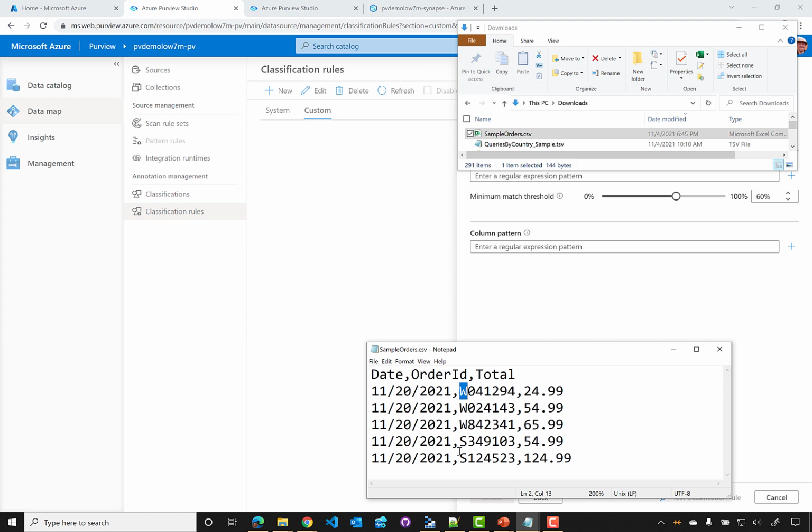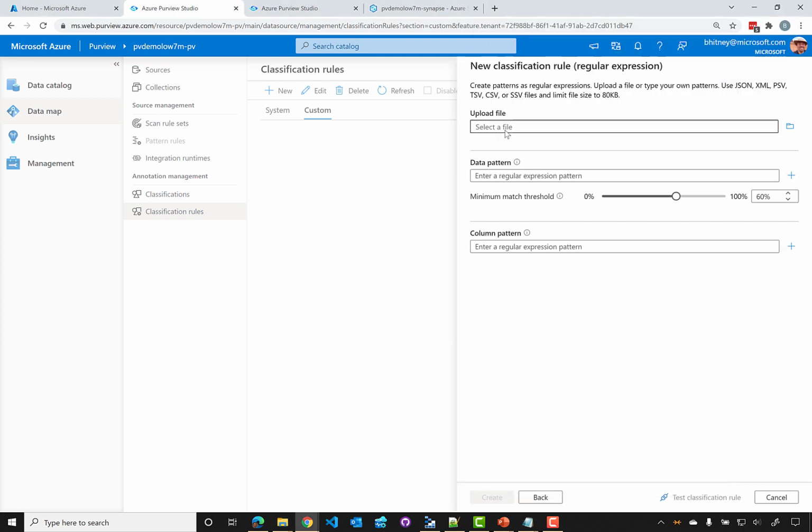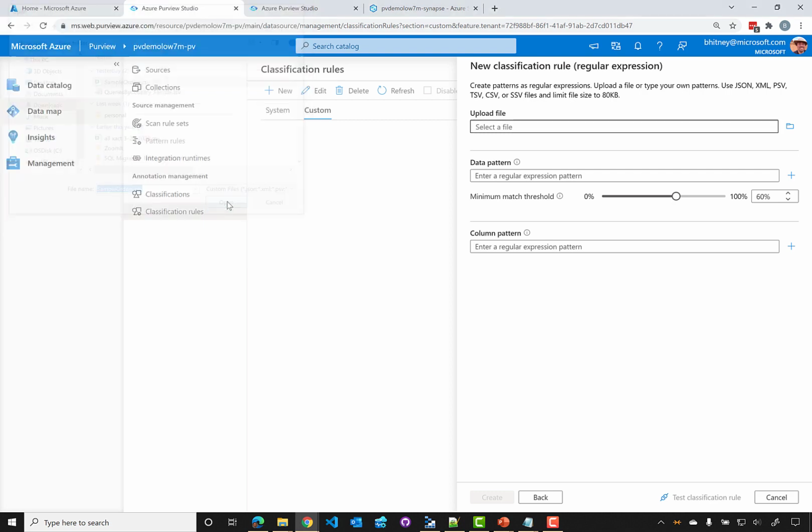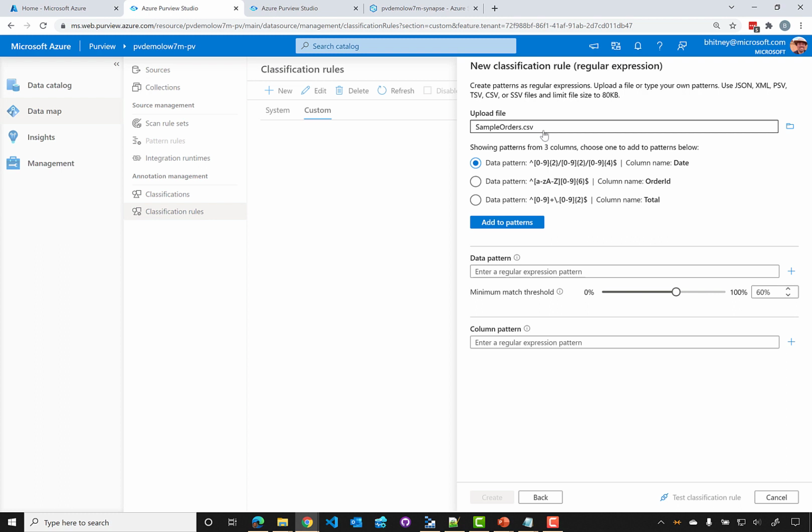And that first character can be maybe a W, an S. It kind of depends on the source that it comes from. And so by default, I don't believe there's a rule in Purview that would necessarily pick this up as order ID. So we'd like to create one that matches. So what we can do is I can upload that file by selecting, say, sample orders. And what it's going to do is it's just going to look at that file that we upload. It's going to try to see what the column names are, assuming the columns are in the first row. And then it's going to build a regular expression that matches what we see in that data.